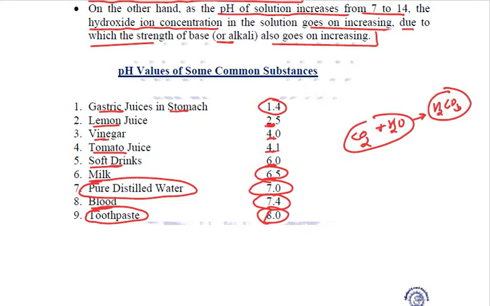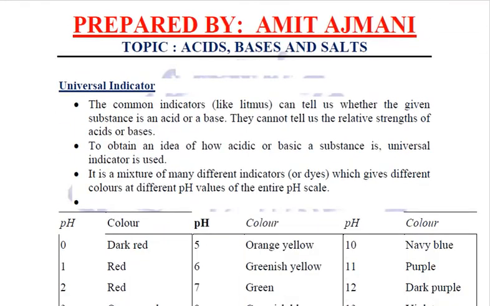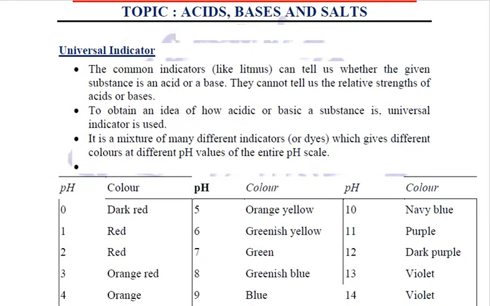Now let us try to relate the next topic, which is also quite important, that is universal indicators. In pH, we have seen that the pH value will indicate how strong or how weak an acid or a base will be. But the important thing is the log of the concentration of hydrogen ions. How to calculate it?